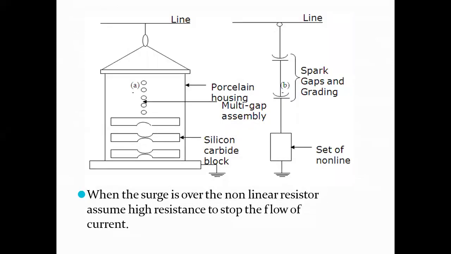The figure shows the valve type arrestor, in which the porcelain housing and multi-gap assembly are shown, the silicon carbide blocks are shown, the spark gaps and grading are shown, and the set of non-linear resistors are shown. When the surge is over, the non-linear resistor assumes high resistance to stop the flow of current.